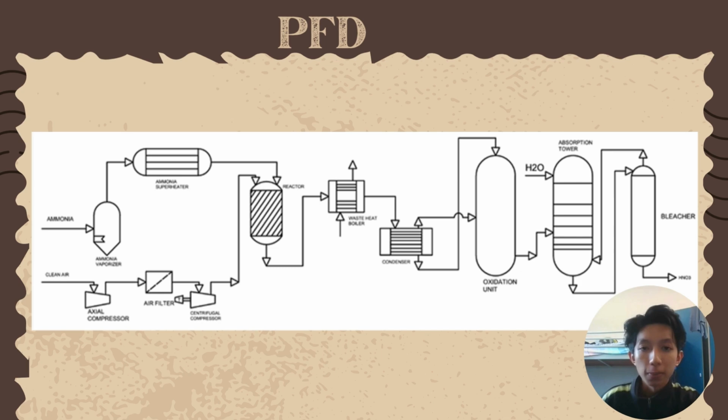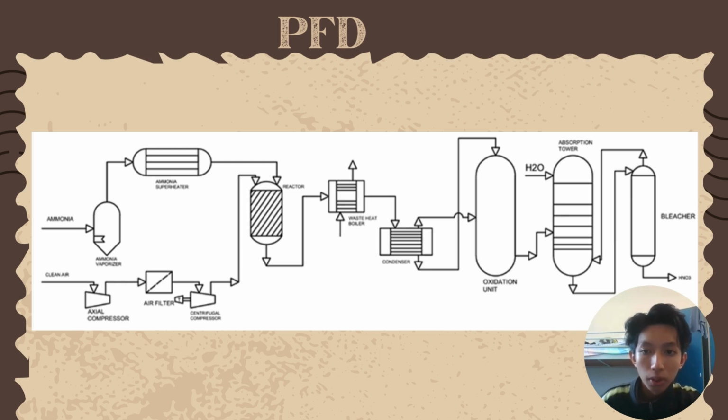Next I will explain our process flow diagram, which is more detailed compared to the BFD. At the bottom, clean air enters the air compressor, goes through the air filter, then returns to the centrifugal compressor.